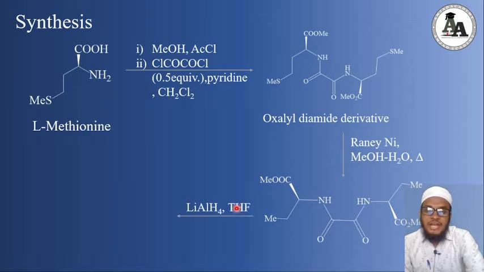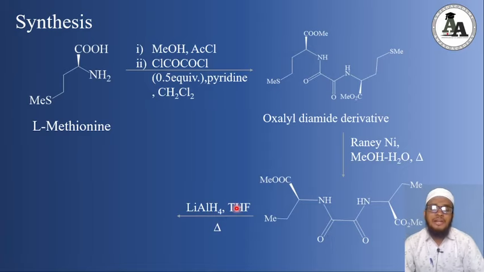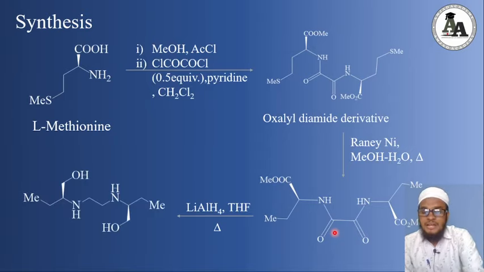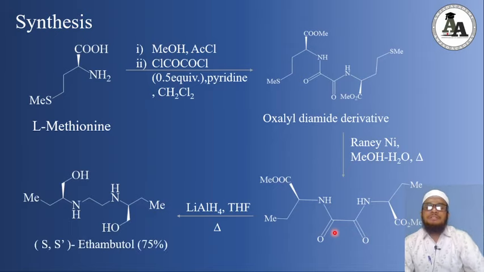Okay, now what will happen in the next reaction? In a one-part reaction with lithium aluminum hydride, THF, and slight heating, a reduction reaction takes place in which the COOMe group will turn into a primary alcohol and the CO group will turn into a CH2 group. So let's see the structure. It is our drug, S,S-ethambutol, with 75% yield.